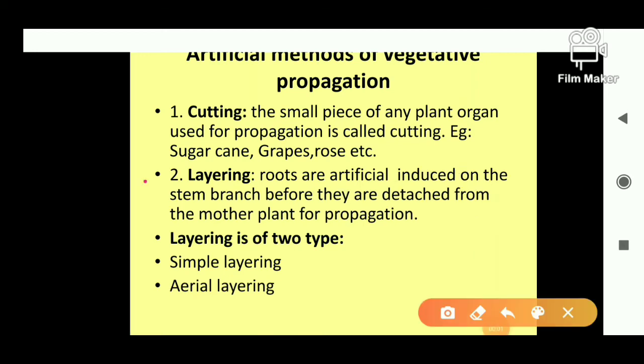Okay, the second part is the layering. In the layering, roots are artificially induced on the stem branch,